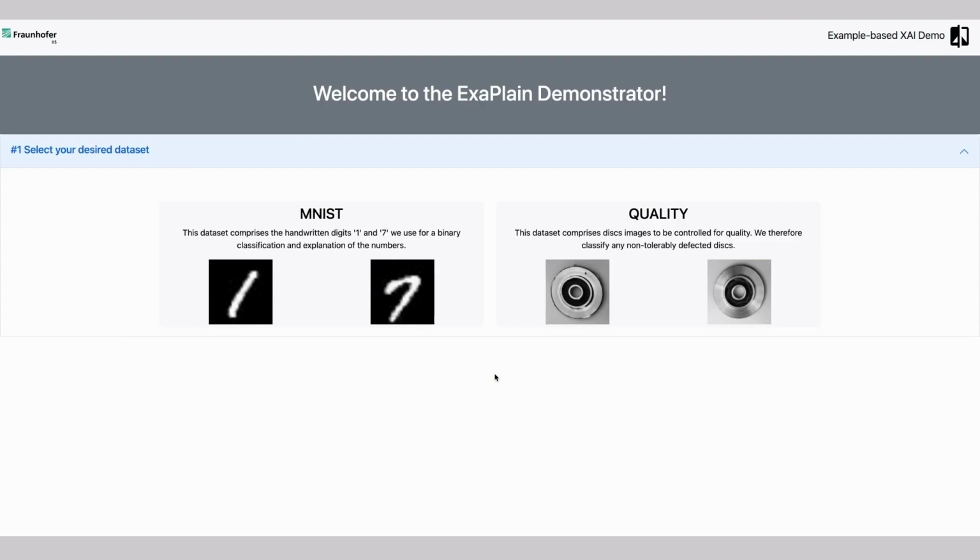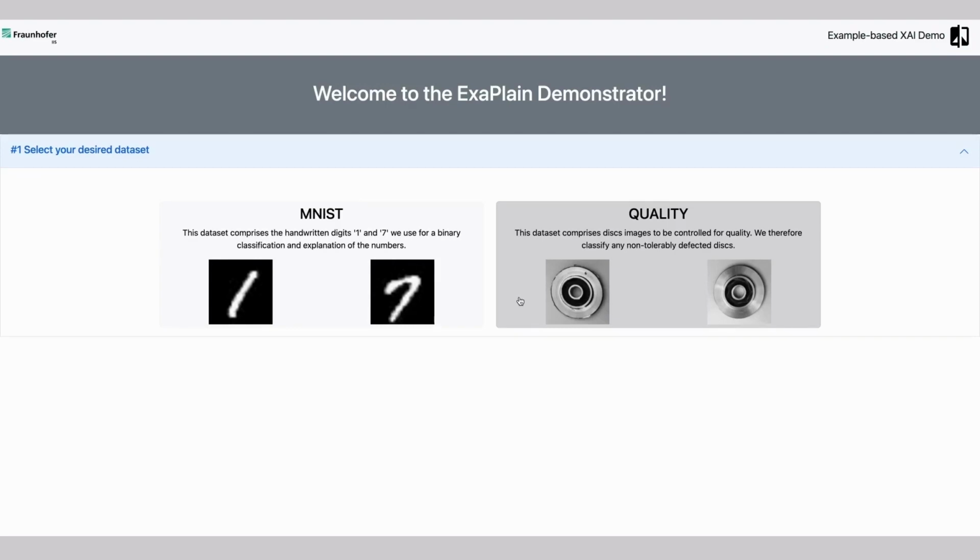We have trained the AI model using two datasets. The MNIST dataset is used mainly for academic and research purposes to distinguish the numbers 1 and 7, whereas the quality dataset is a more industry-centered approach where disks are either classified as defect or as OK. Hence, our explainable AI approach predicts the category of an input picture across different domains and can therefore be applied in different contexts and application fields.